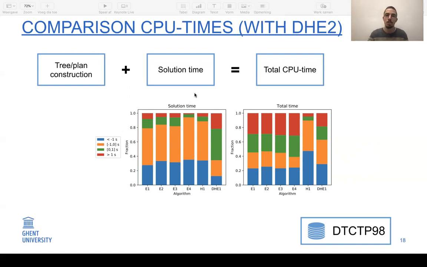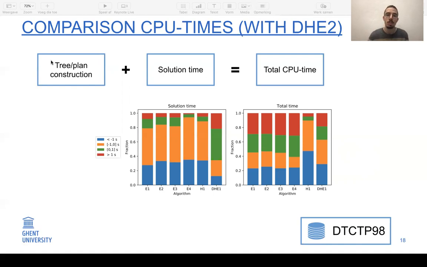So first we look only at the solution time. So assuming that we already know the plan or the reduction tree, how long does it take to compute the trade-off curve? And then when looking at this, we see that all reduction tree approaches outperform the reduction plan approaches. So using this reduction tree really is valuable for the discrete time cost trade-off problem. However, it also takes some time to find the optimal tree.